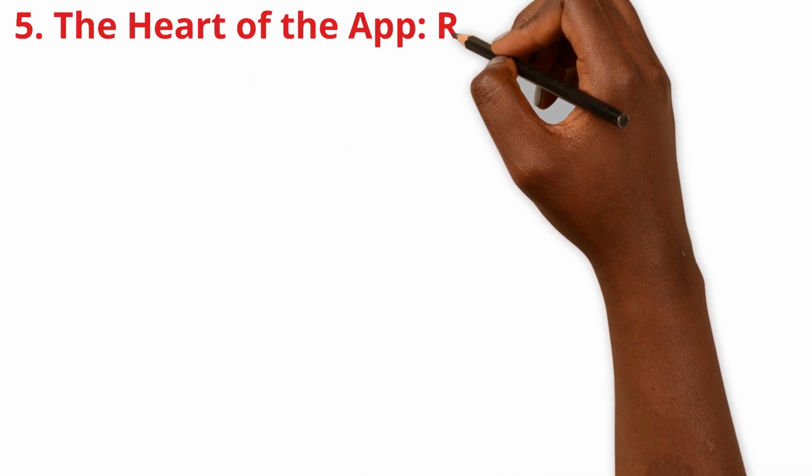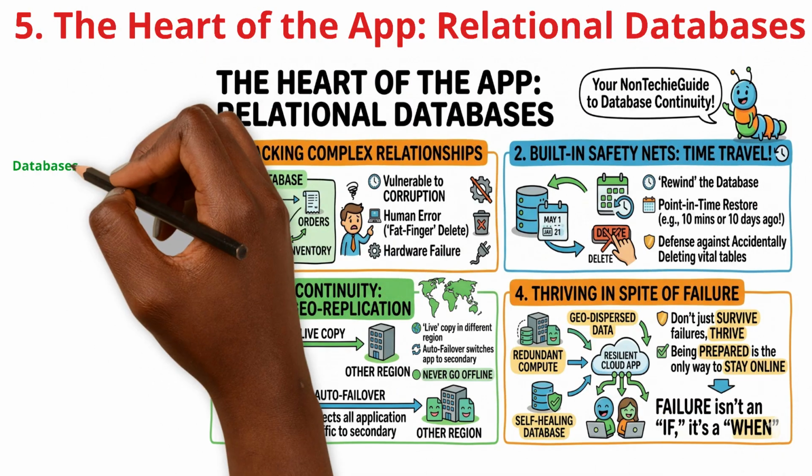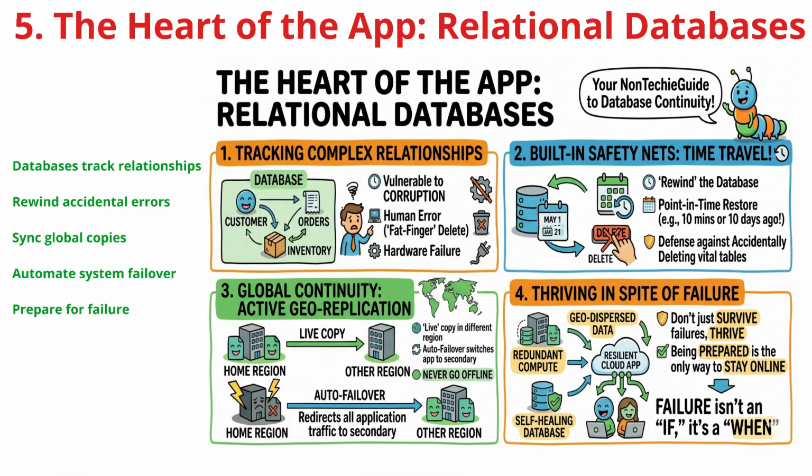The relational database is the heart of your application, tracking everything from customer orders to inventory. Because this data is constantly changing, it is highly vulnerable to hardware failure or human mistakes. Thankfully, modern cloud databases come with built-in time travel. Features like point-in-time restore allow you to rewind your database to exactly how it looked minutes or even days ago, the ultimate fix for accidental deletions.